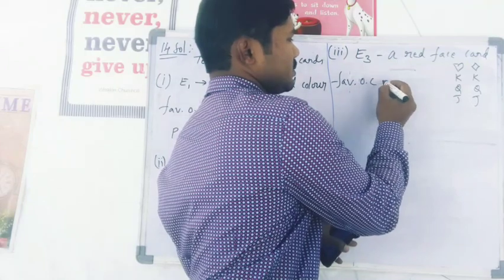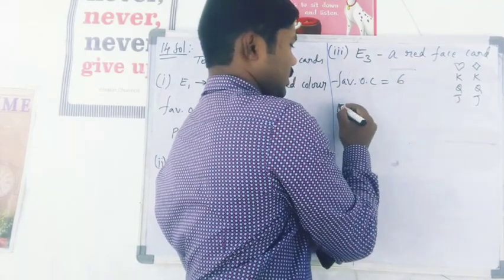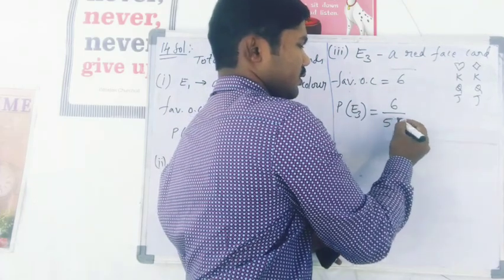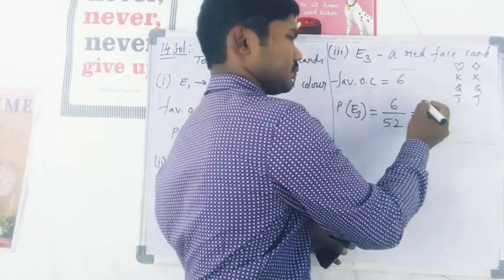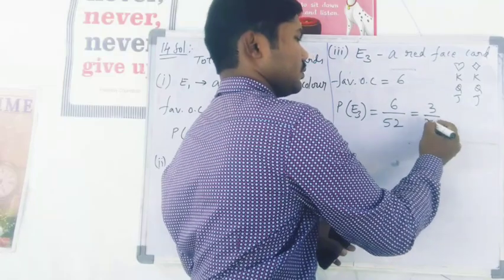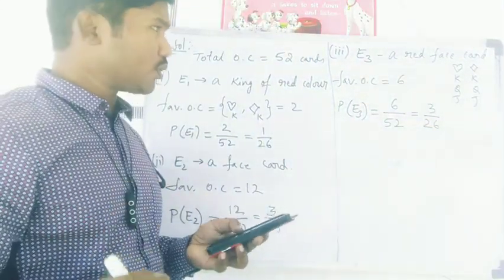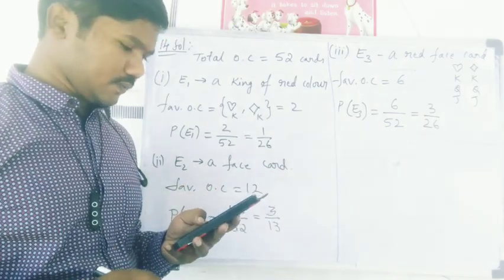So favorable outcomes 6, and probability of event 3 is favorable outcome 6 by 52, right? So 2 3s are 26, 3 by 26 is the probability of getting a red face card.